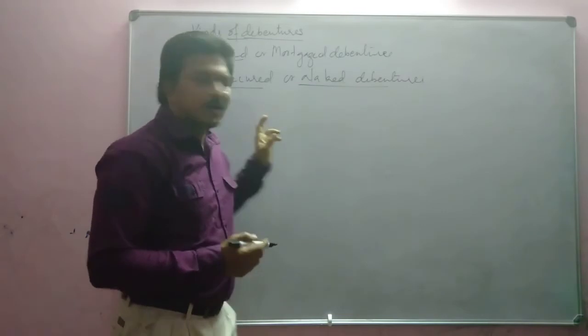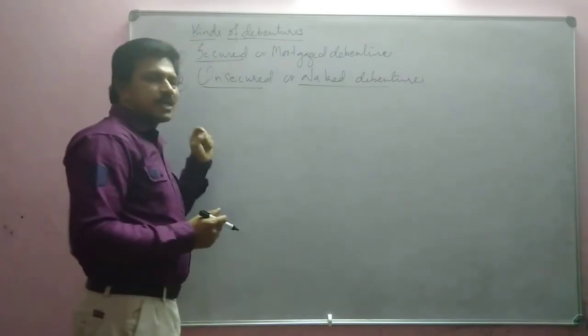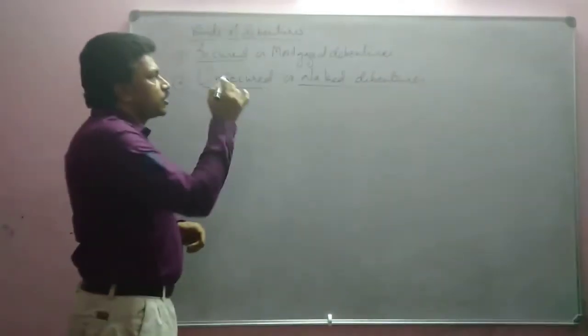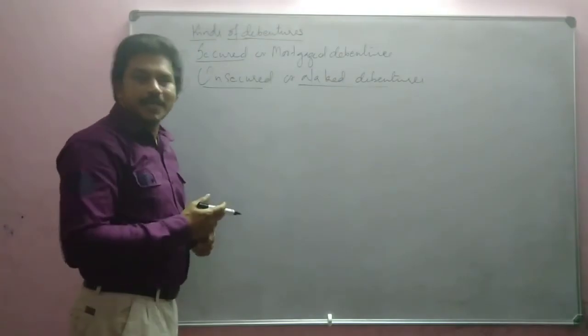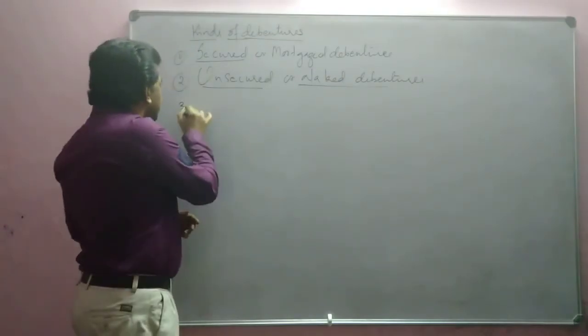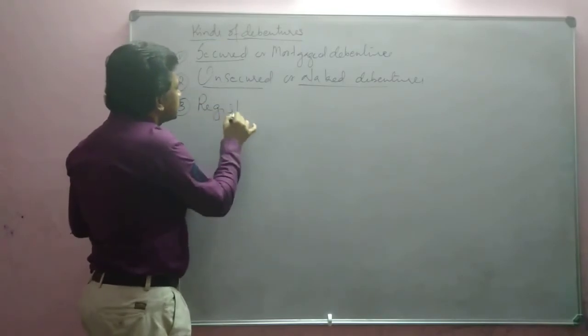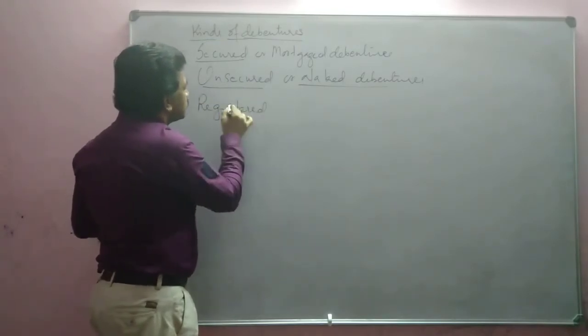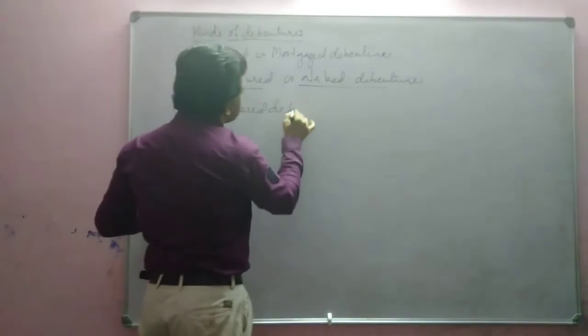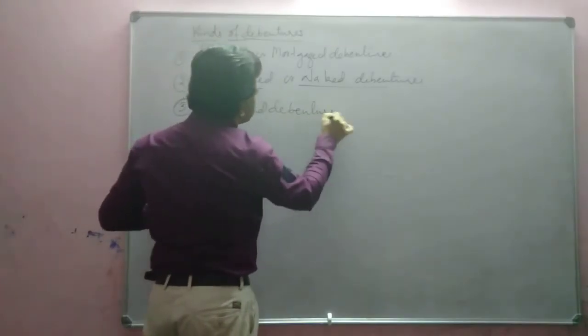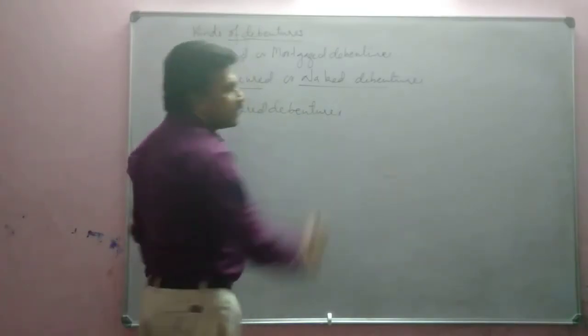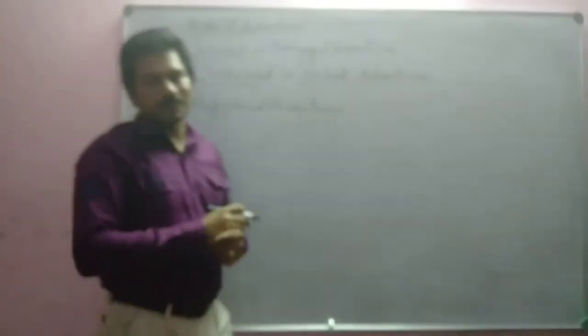Okay, so secured debentures and unsecured debentures, or mortgage debentures and naked debentures. Then third one, registered debentures. What is a registered debenture?